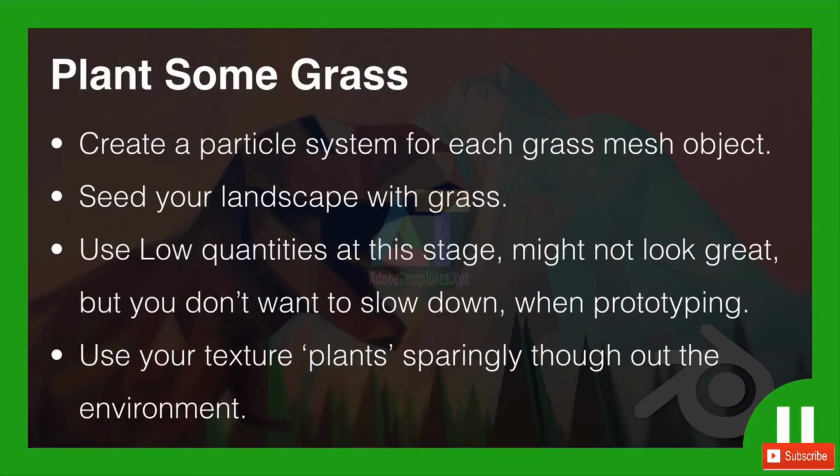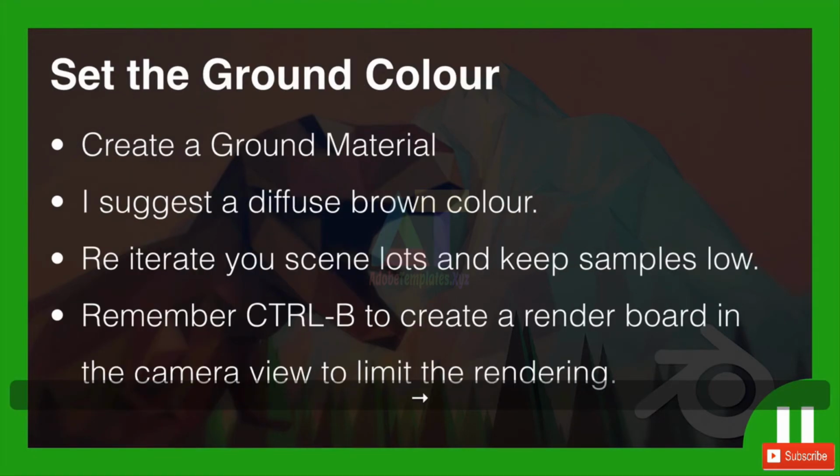I would like you to plant some grass. Create a particle system for each grass mesh object, and seed your landscape with grass. Use low quantities at this stage. Now, it might not look great, but you don't want to slow yourself down when prototyping. And use your texture paint to smooth out the environment. Set the ground color, so create a ground material. I suggest a diffuse brown color, and reiterate your scene a lot and keep your samples low as you go.